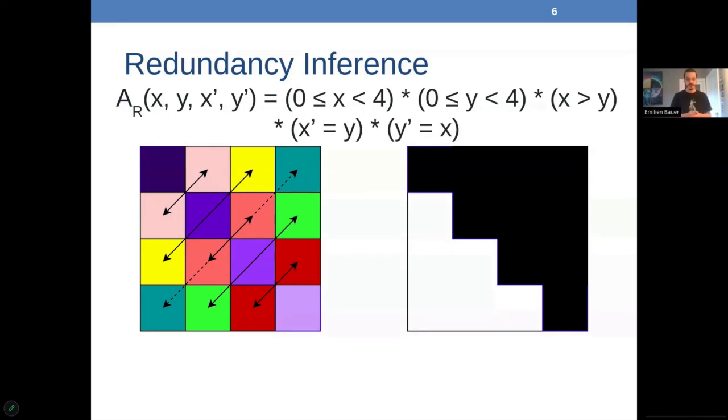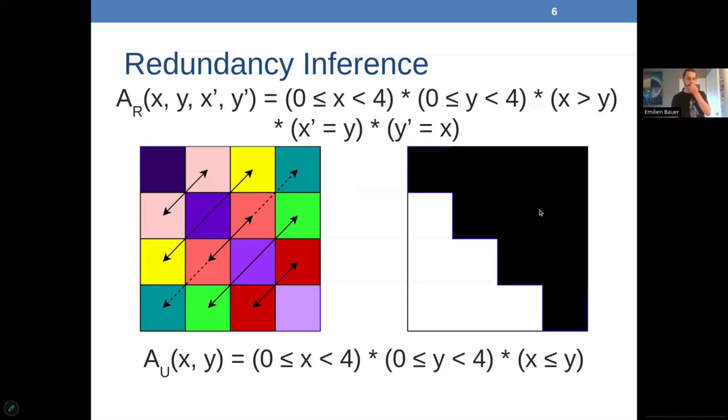From that information, what we can infer is a smaller set of the values we do need to compute, because we know that if we want to recover one of those lower values, we can get it from above. So we get this per diagonal subset in this example, which gets expressed as a unique set, which can get further propagated to look for further benefits anywhere else in the program.